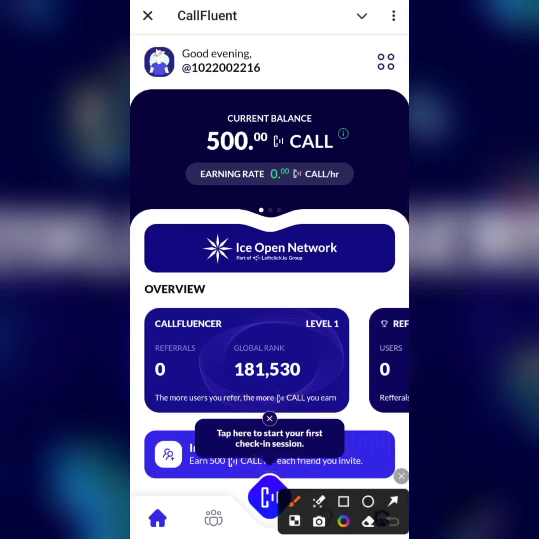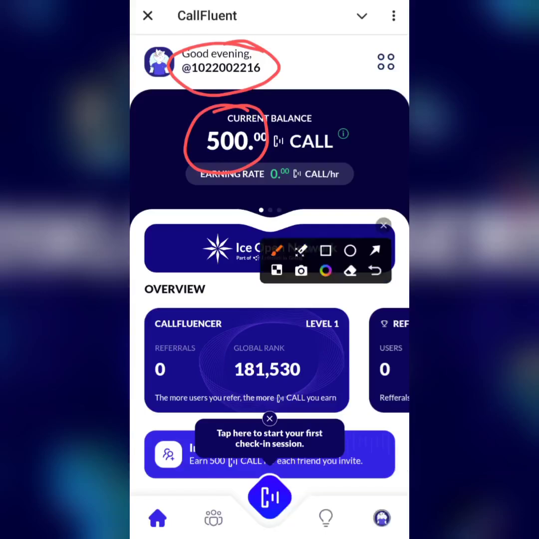And yeah, right here we received 500 CallFluent tokens, and that's just a welcome bonus according to the team. All right, and if you notice right here, it's just numbers this time around and not a nickname anymore. Okay, so this is what the CallFluent token looks like, and this is not actually an app. This is actually Telegram. We're actually in Telegram right now. Telegram has this ability to host mini apps.